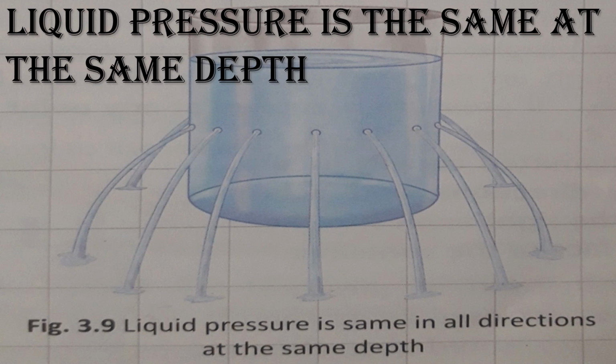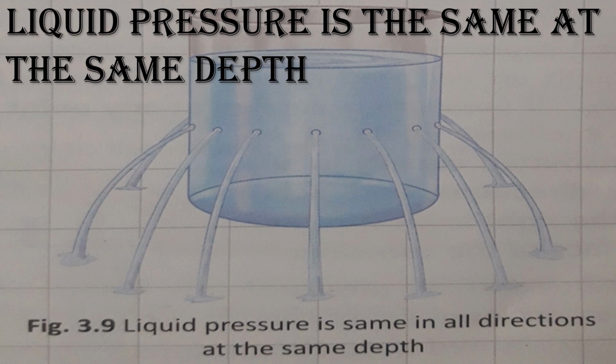Likewise you should put several holes, a lot of holes, at the same height, that is 3 centimeter or 2 centimeter. If it is 2 centimeter, you should measure 2 centimeter throughout that bottle.